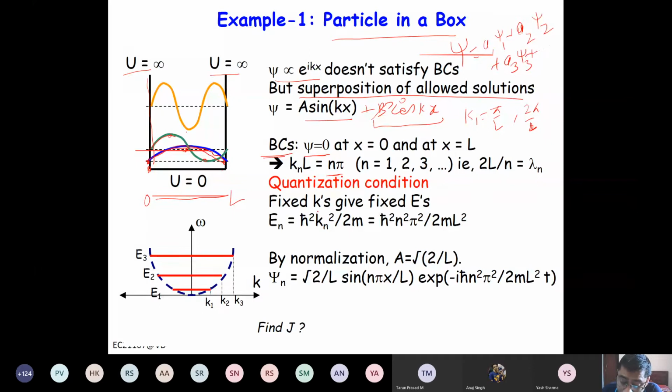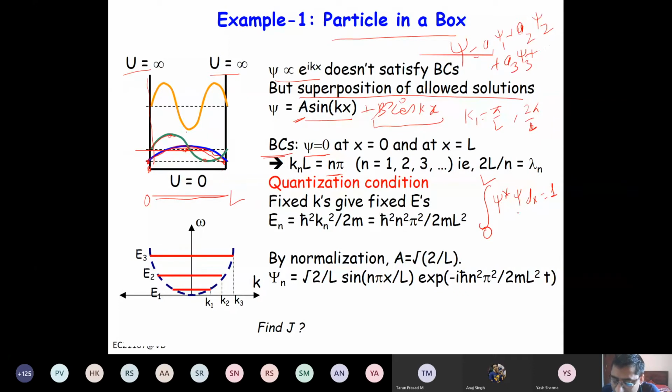Now when we normalize it, how do we normalize? We normalize psi star psi dx equal to 1. So by that we can get the coefficient a, and you have to integrate from 0 to L. So this will become a square times integral of sine square kx dx.